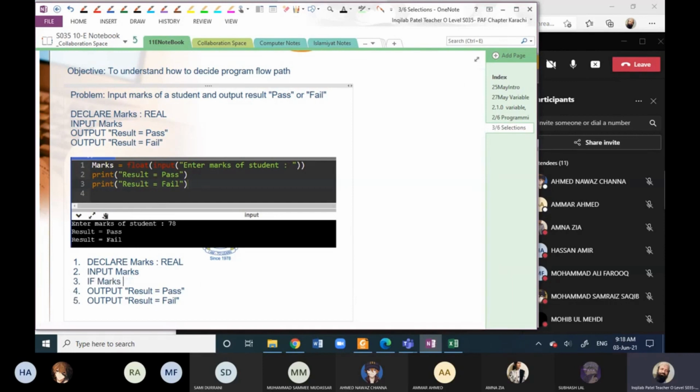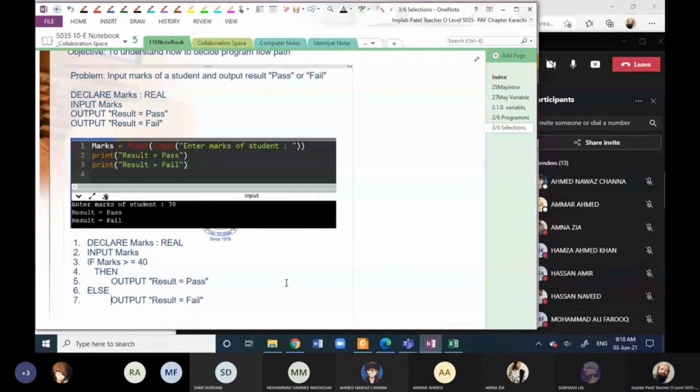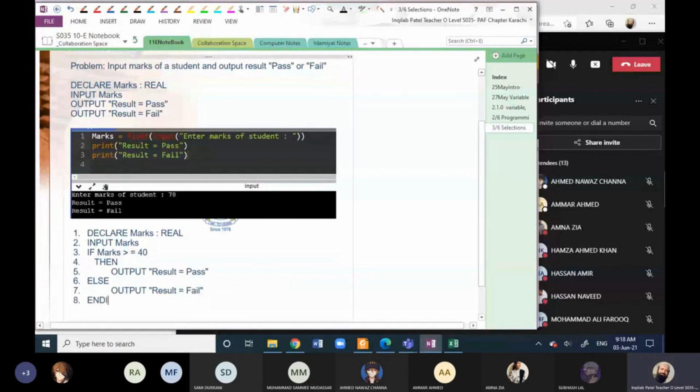If marks is greater than equals to 40 or 50, whatever is decided in the organization. So we will say output result equals to pass, else output result equals to fail.